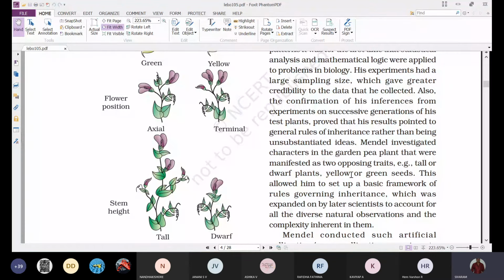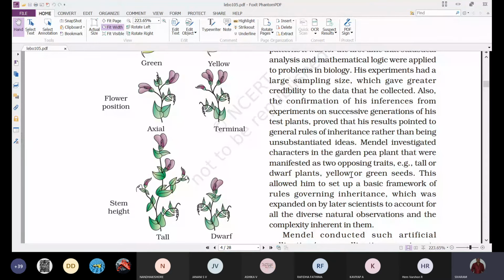Again, he undertook a hybridization experiment to confirm that this plant was showing the same inheritance pattern. That means he did not stop at one generation to understand the inheritance pattern. He went through several generations of hybridization experiments to understand the inheritance pattern.